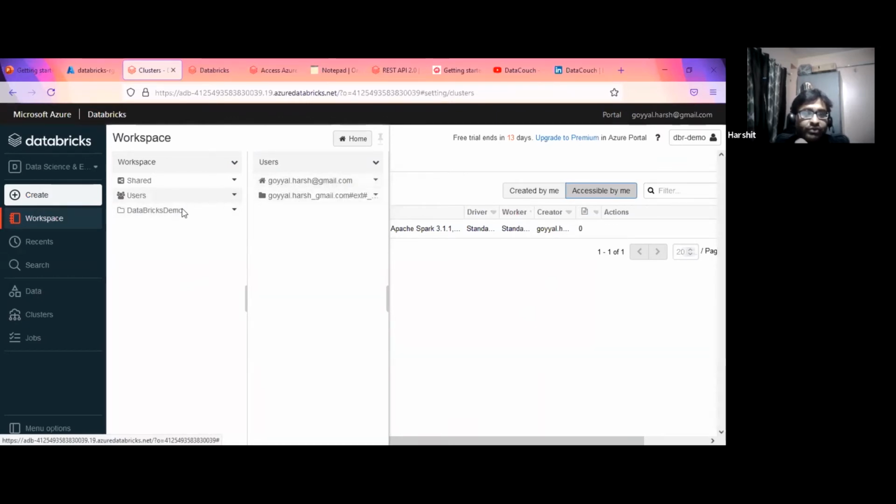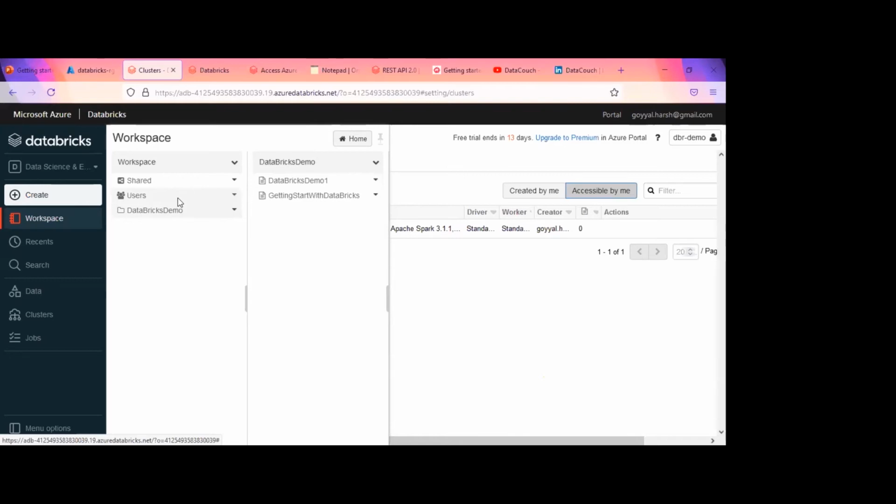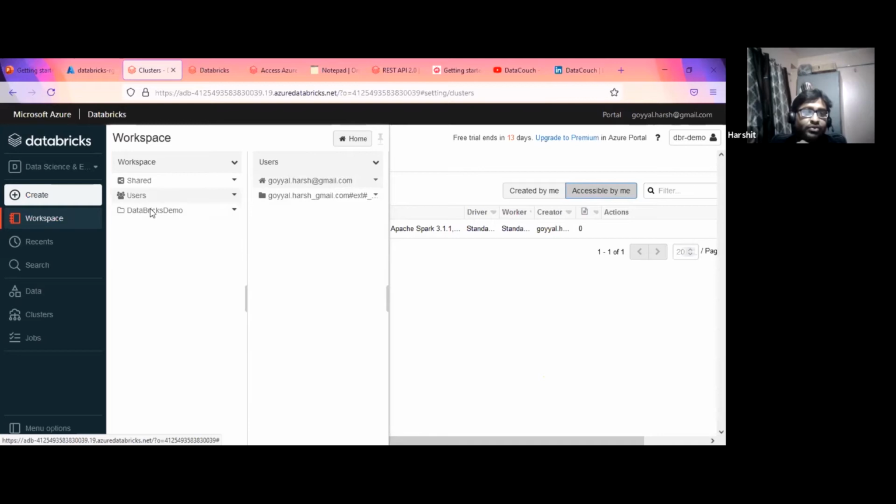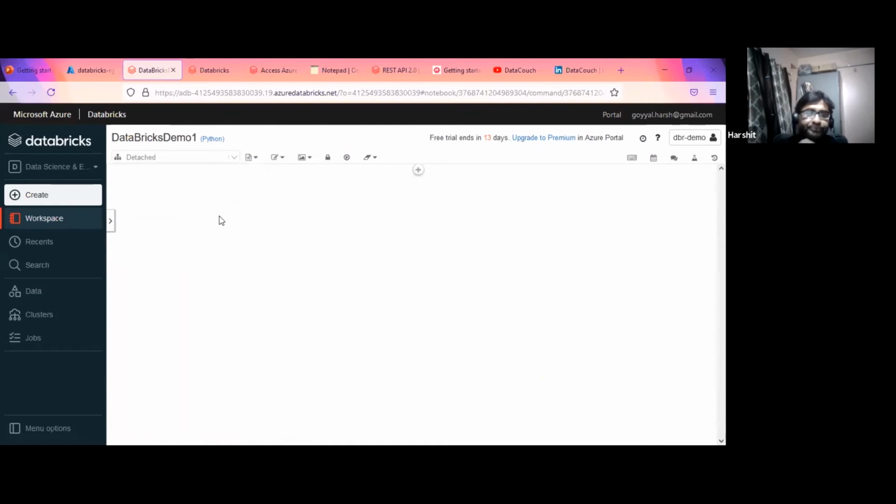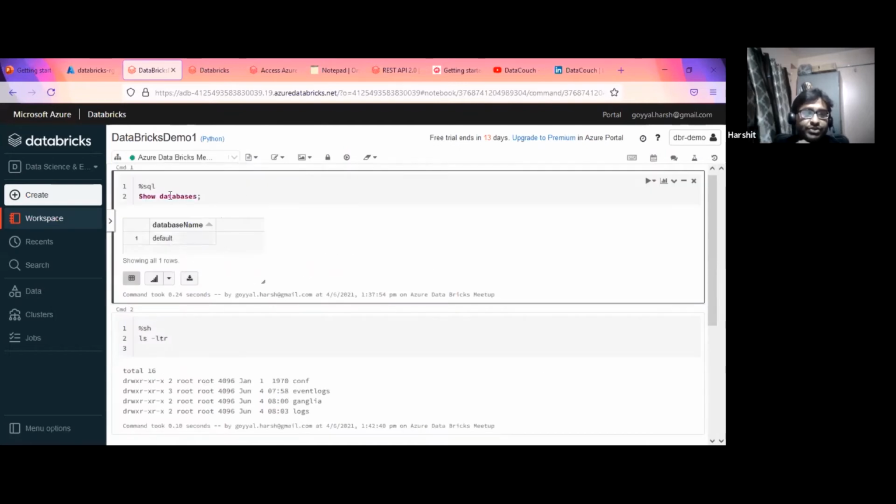I've logged in with this user. This workspace is being used by multiple people within the team, so all those team members have their personal area as well, where they can do their personal things. And this is the project level folder. Databricks demo is my project level folder. If I go to the Databricks, I think this one, yeah. So this is the Databricks.